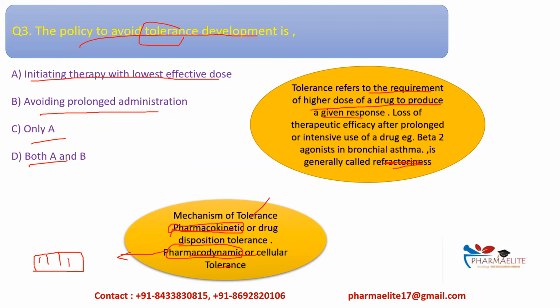At that time desensitization occurs, or we cannot see the therapeutic action of the drug in this kind of tolerance. So the correct option over here will be both A and B.